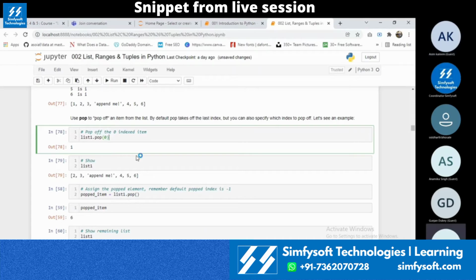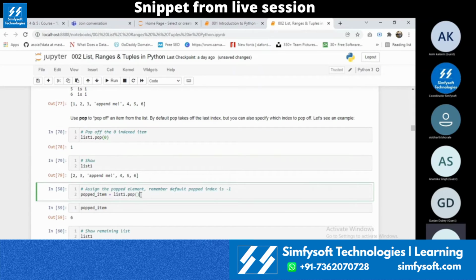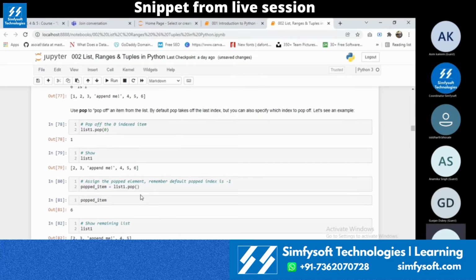And if you are giving pop without an index value, see, list one dot pop, I'm not giving a value over here. What will happen is it will remove, similar to append, as append is adding a value at the end, pop will remove a value from the end. That is the difference between this and this.